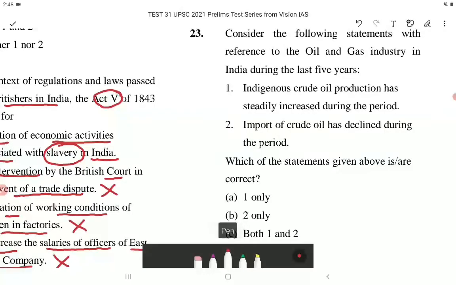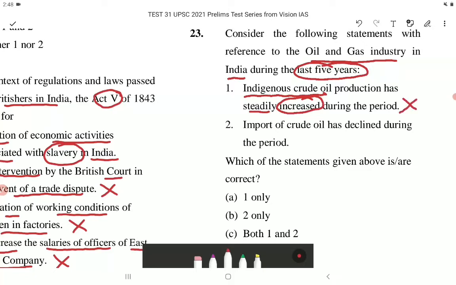Consider the following statements with reference to the oil and gas industry in India during the last 5 years. Statement 1. Indigenous crude oil production has steadily increased. So it's saying that it has steadily increased during the period. This is incorrect.